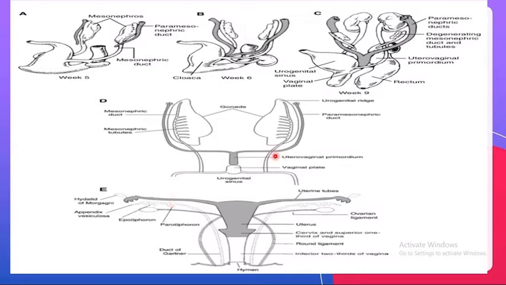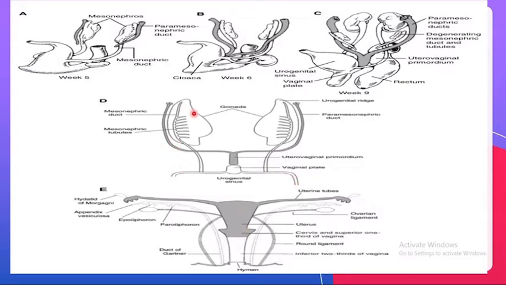Let us summarize. Two structures, the paramesonephric duct and the mesonephric duct, are important. The paramesonephric duct is divided into the cranial and caudal parts. The cranial part forms the uterine tubes and has vestigial structures known as the hydatid of Morgagni, whereas the caudal part unites to form the uterovaginal primordium. The uterovaginal primordium transforms into the uterus, cervix and upper 1/3 of the vagina.